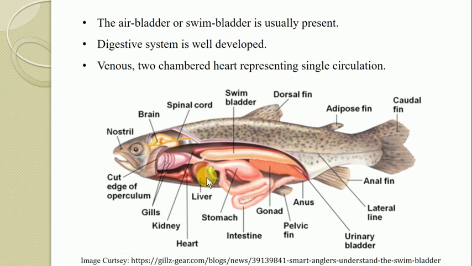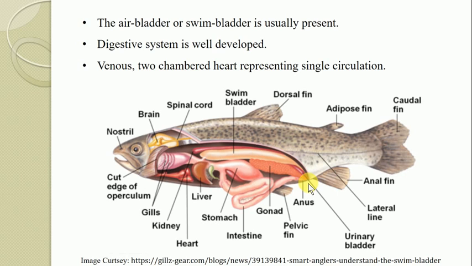Then the pancreas is also there, which is a digestive gland. Then the intestine, and this intestine terminates into the cloaca or the anus. So in this way all the fishes contain a well developed complete digestive system with the alimentary canal and the glands associated with it.